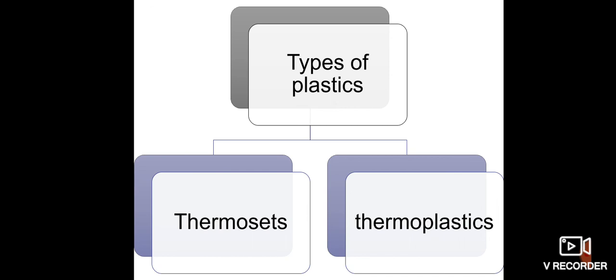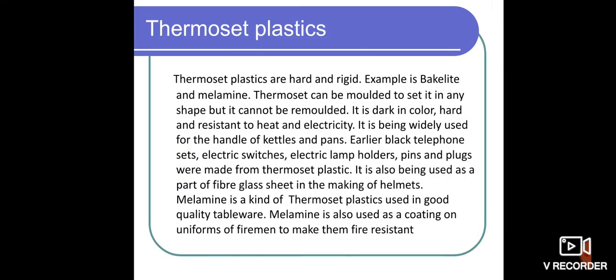Based on the nature of the plastics, they have been classified into thermosetting plastics and thermoplastics. What do you mean by thermoplastic and thermosetting plastic? Yes, let us know the brief information.